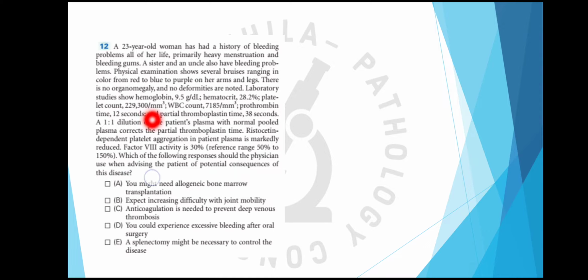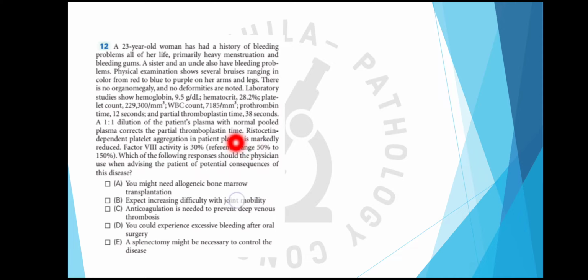More than 1.5 lakh platelet count is normal. So platelet count is normal. WBC count is again normal, 7185. Prothrombin time is 12 seconds, again normal. PTT is 38 seconds, so again it is normal. A 1:1 dilution of the patient plasma with normal pooled plasma corrects the partial thromboplastin time.